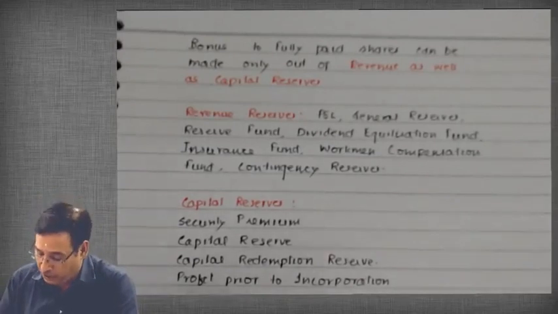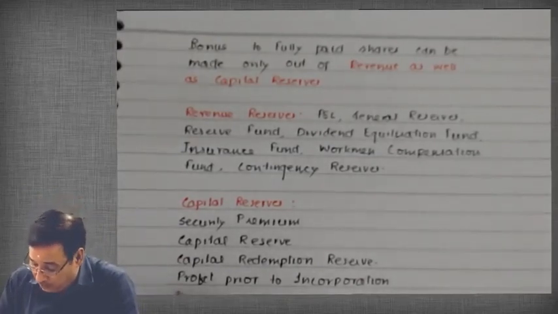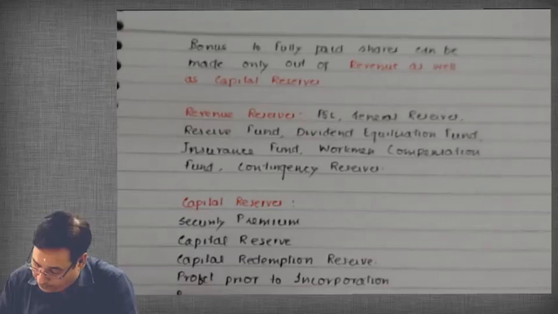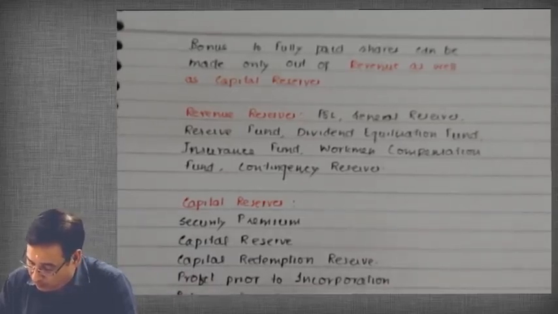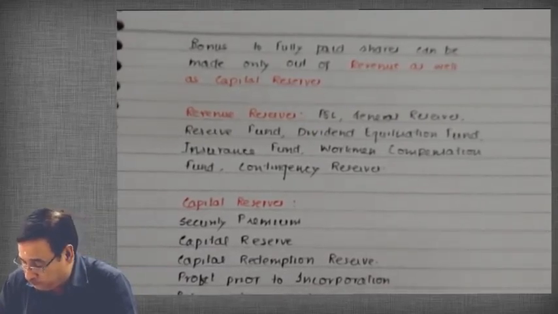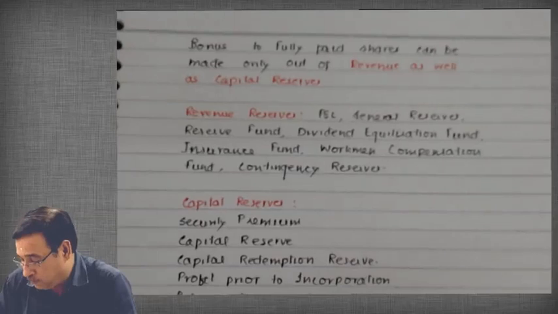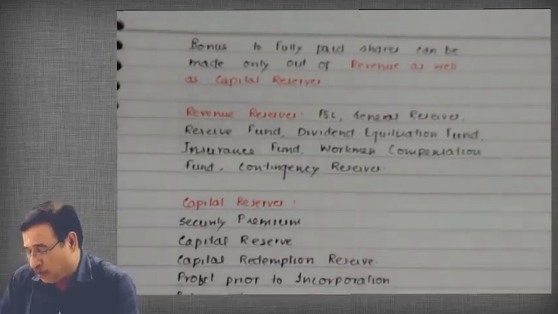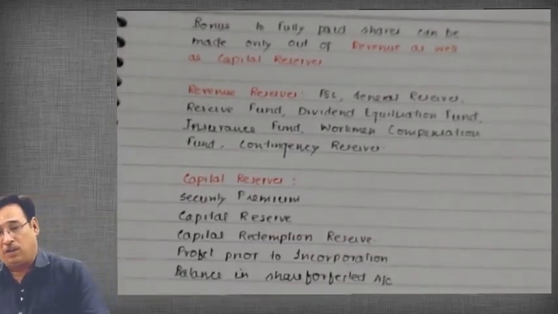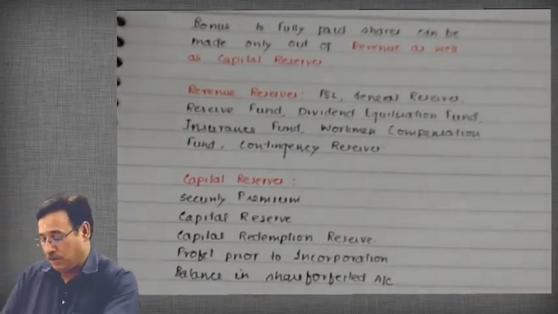Then you write balance in share forfeited account. So these are capital nature reserves, correct?